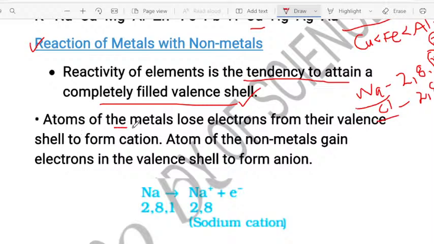Okay, see, atoms of the metals always lose electrons. Just now we have seen that sodium has lost 1 electron. Metals usually lose electrons from their valence shell and form the cation. Very important thing, children. Similarly, non-metals will gain electrons. I told you that there are 7 electrons in chlorine; chlorine needs 1 electron, so it will gain 1 electron. Non-metals gain electrons and form the anion. A cation is a positively charged ion and an anion is a negatively charged ion. Very important thing you want to note down at this point, dear students.